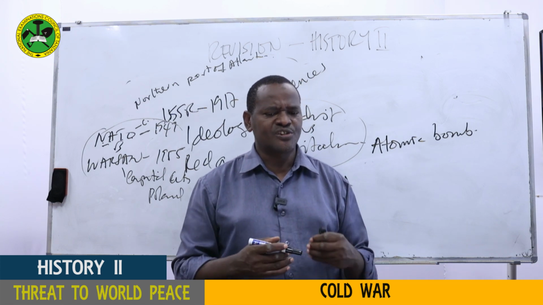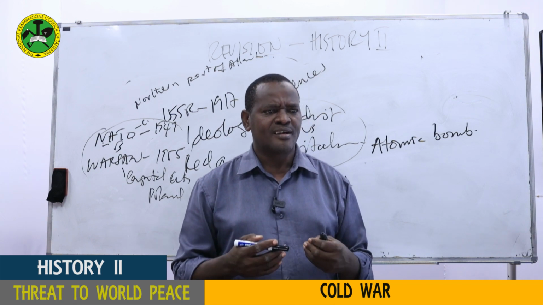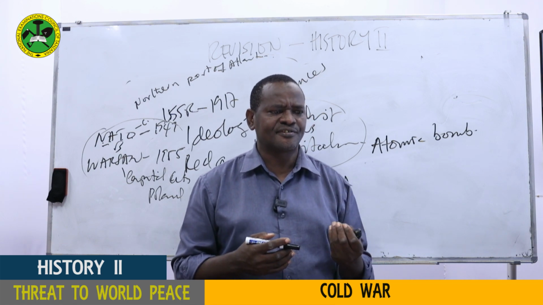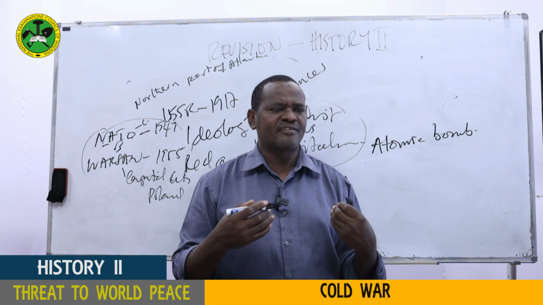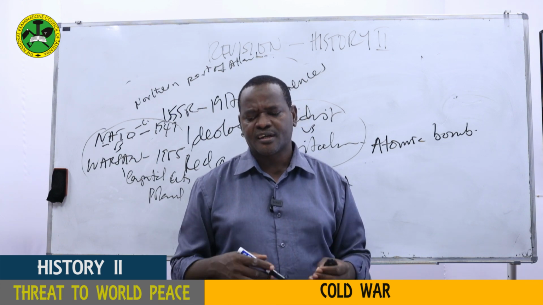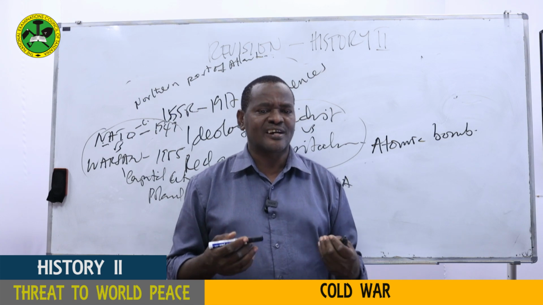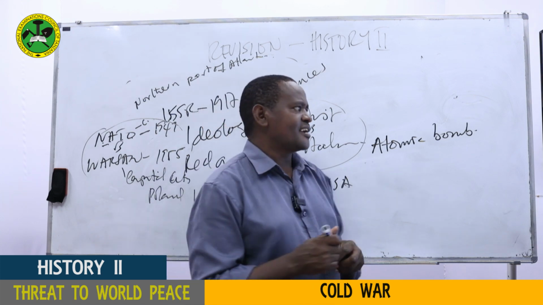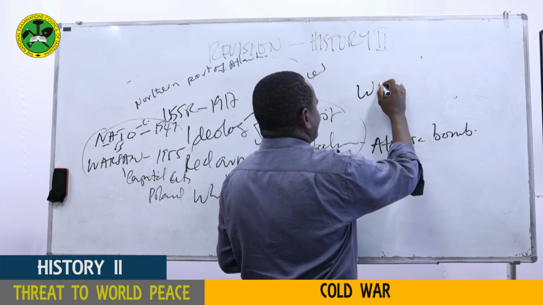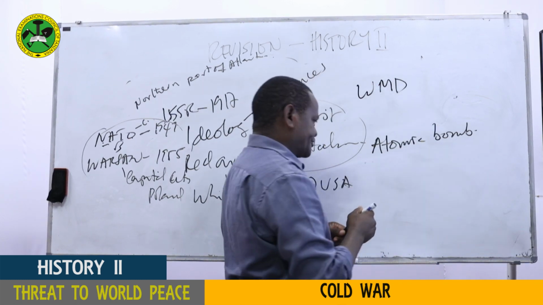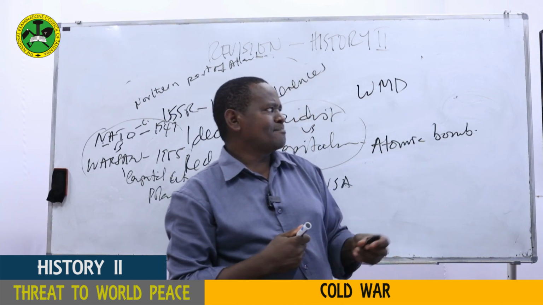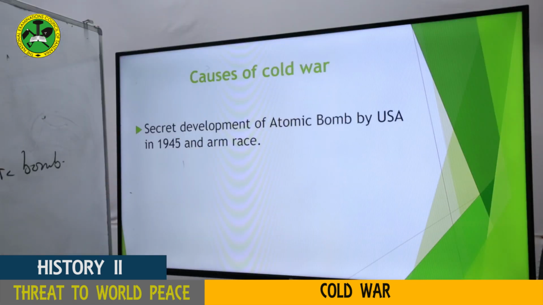And later it went on to the discoveries of the hydrogen bomb, then intercontinental ballistic missiles, and they kept on discovering different kinds of weapons, including biological and chemical weapons and so on. In fact, we are speaking of weapons of mass destruction, WMD. So, that is about the secret development of the atomic bomb.